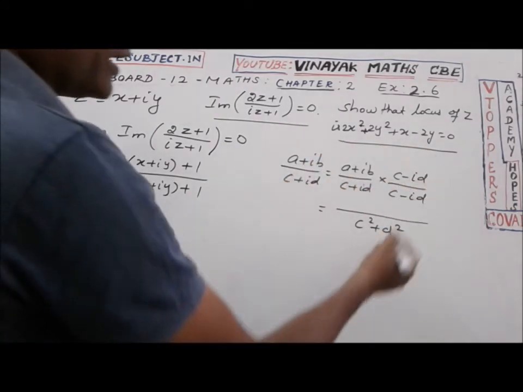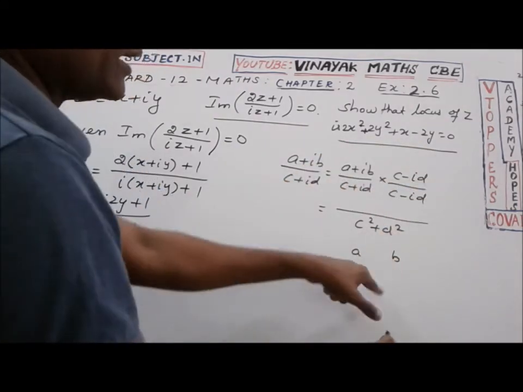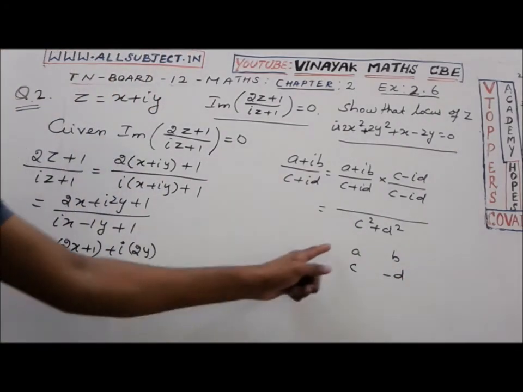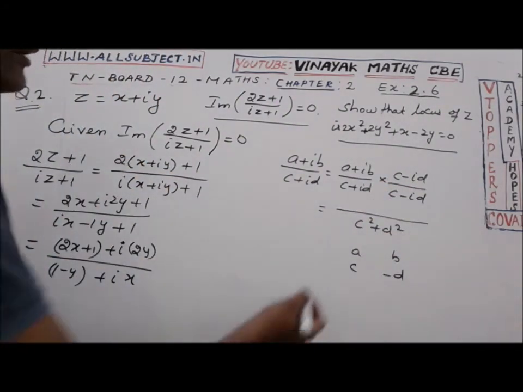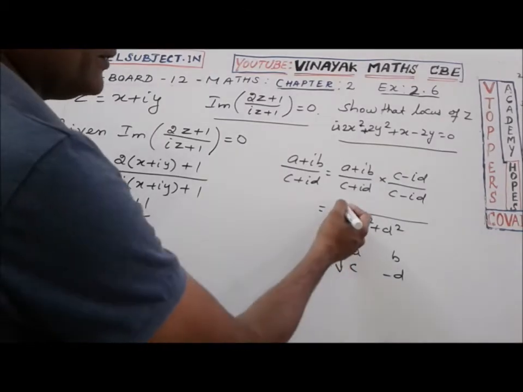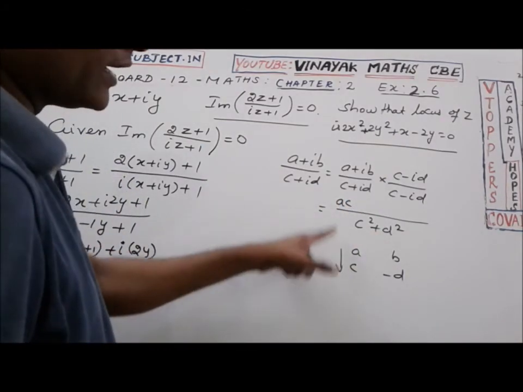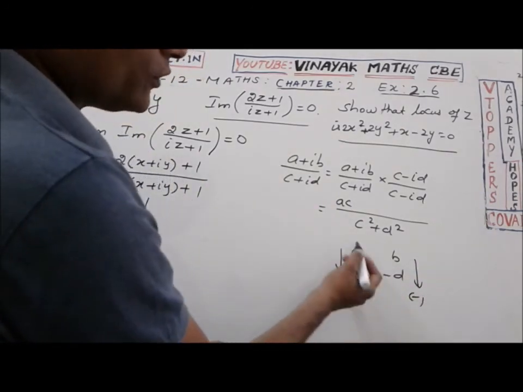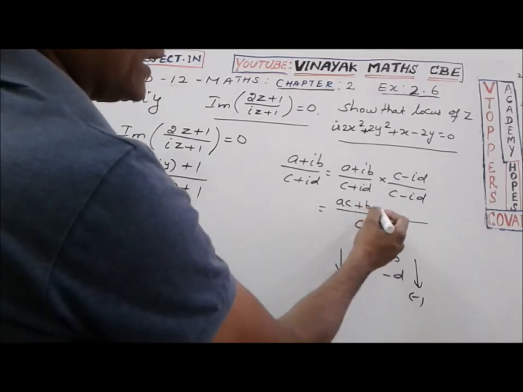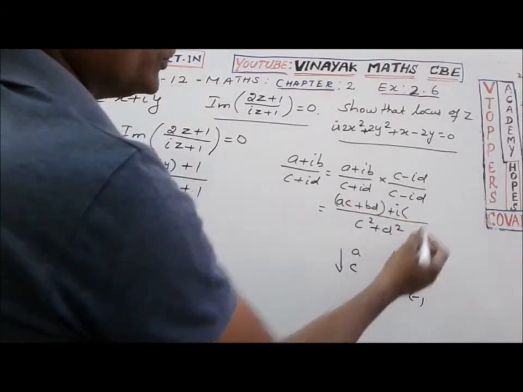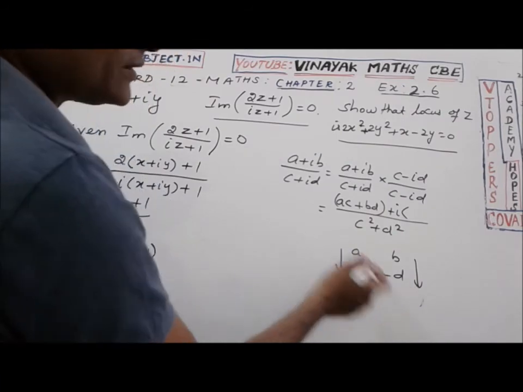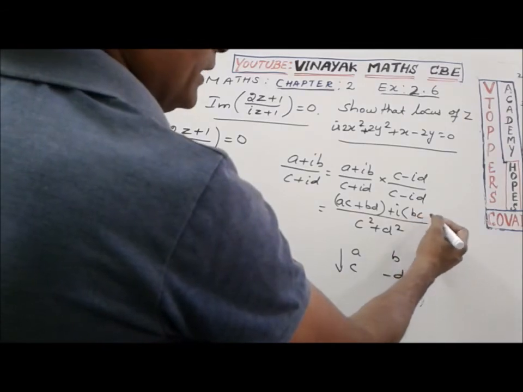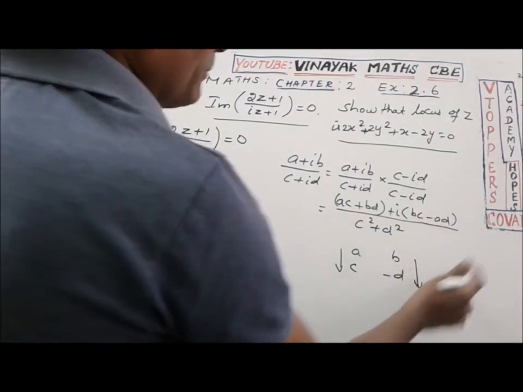When we multiply the numerator, a, b are real and imaginary, and the next complex number c minus d, c and d are real and imaginary. Multiplying ac, multiplying these two, we get the real part. Again multiplying these two and changing its sign, we again get a real part. So ac plus bd is the real part, plus i into, without sign, just cross multiply, minus ad plus bc, that is bc minus ad is the imaginary part.